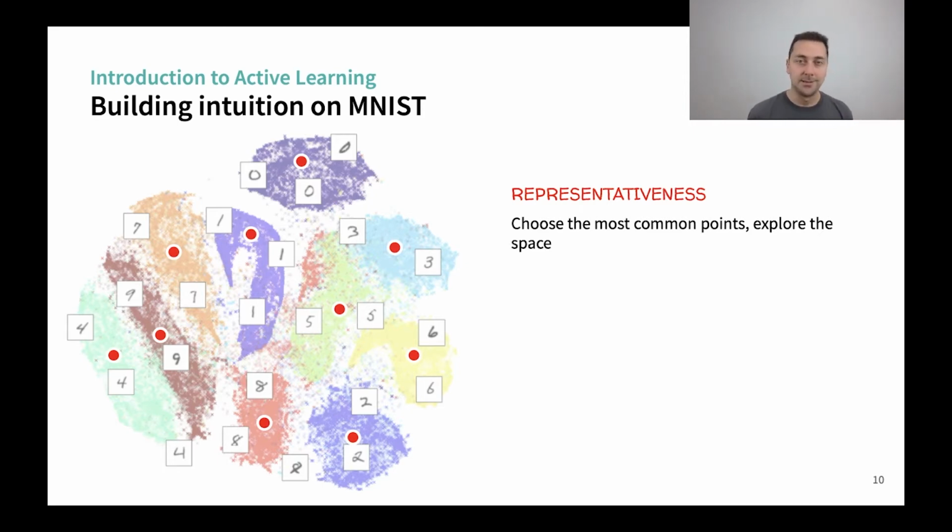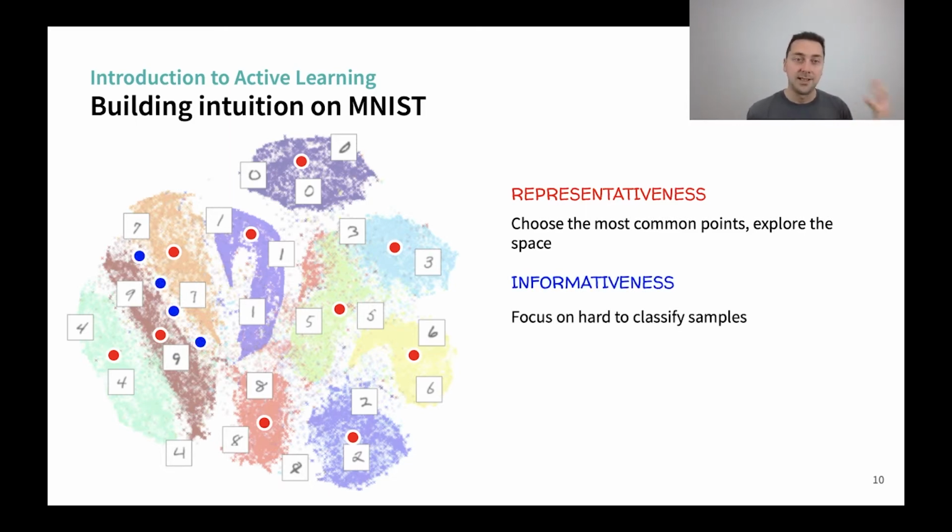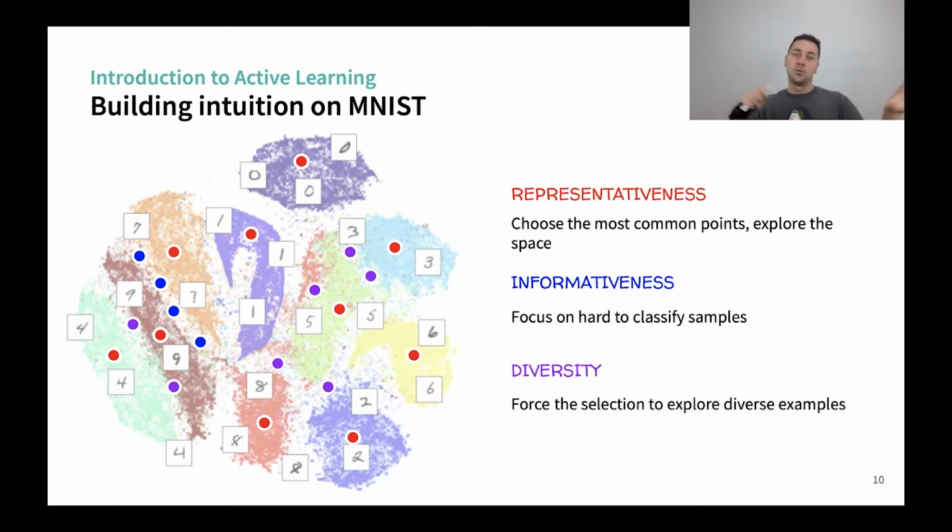This is called representativeness. Once we have trained a model, we will look at informativeness. So what are the samples that bring the most information to the model? And for that, we will look at the ones that are along decision boundaries usually. Here in the MNIST, we can look at 9s that look like 7s. It's very typical. But actually, I told you that we select a batch of samples, and we may not want to send only 9s and 7s to our annotators. So sometimes we also want to optimize for diversity, meaning we will try to sample the space and look at samples that are scattered all around.